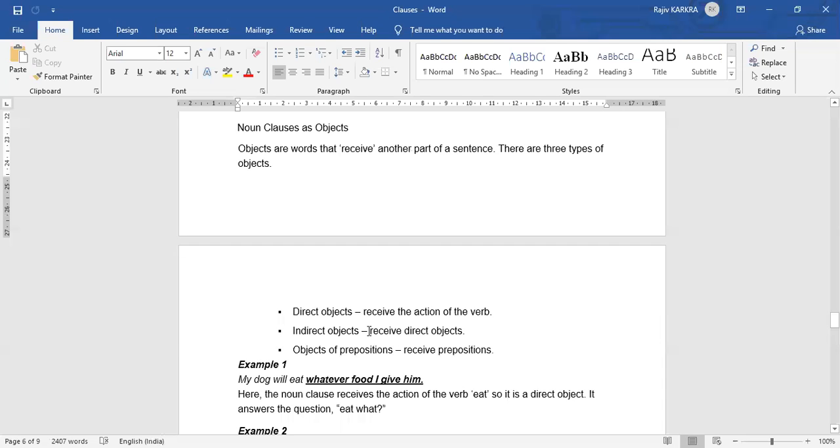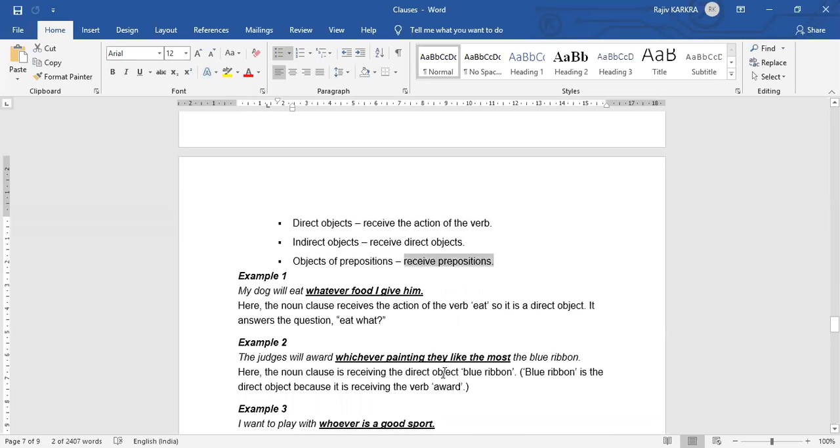Object के केस में क्या होता है? Objects वो words हैं which receive another part of the sentence. So तीन तरह के होते हैं, direct, indirect and prepositions. So direct objects, they receive the action of the verb. Indirect objects receive direct objects. Objects of prepositions, so they receive prepositions. वो prepositions को receive करते हैं.